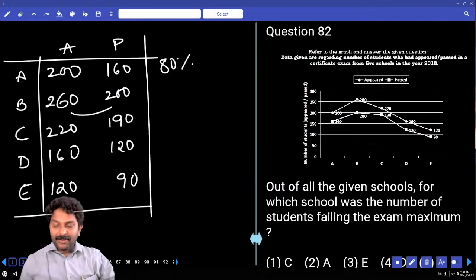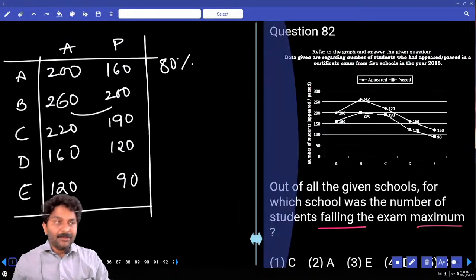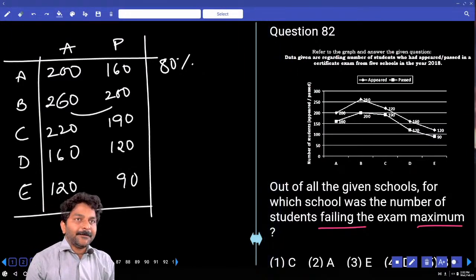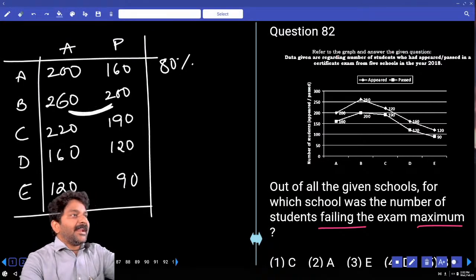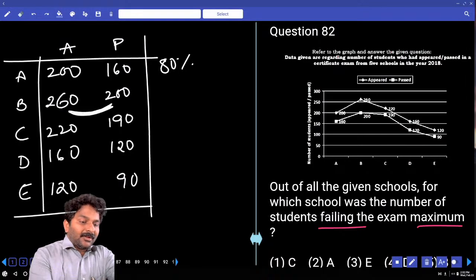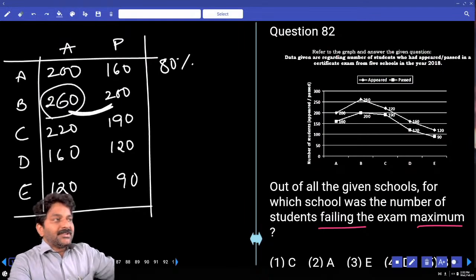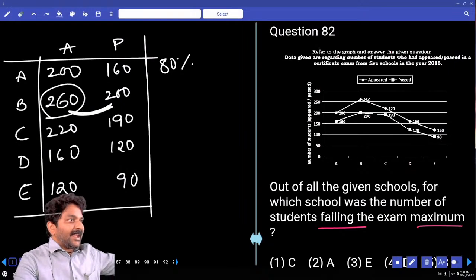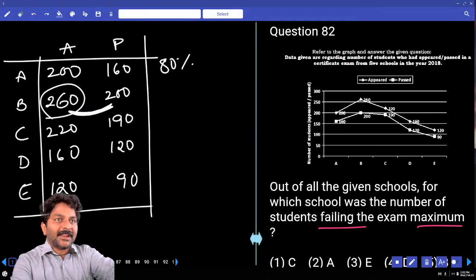Now, when we want maximum failing percentage, we need minimum pass percent, correct? Let's see, is this more than 80 or less than 80? What is 10%? 20%? 52. If you subtract 52, that is 208. 208 is 80%, but we have less than 208, but close to 208, correct?